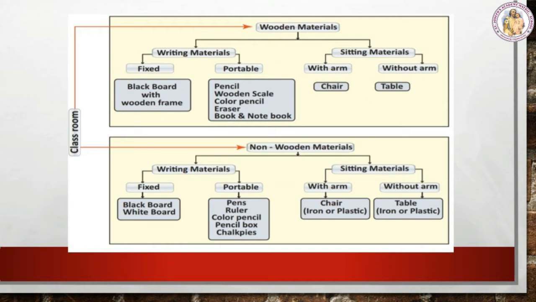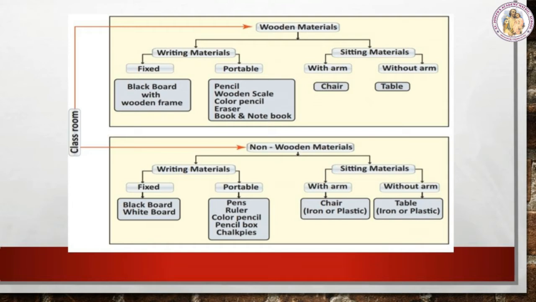So what's the common difference between these materials? They are made up of wooden or non-wooden material. So first we are going to classify them into wooden material and non-wooden material.